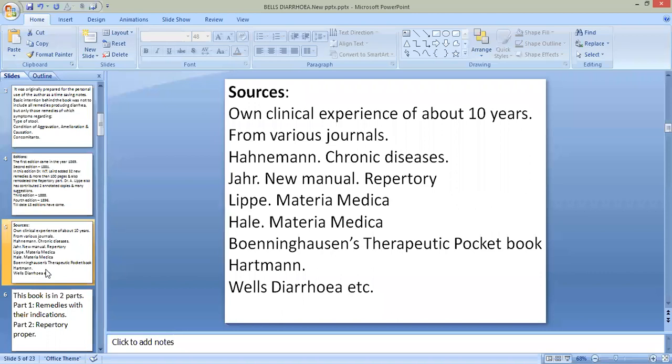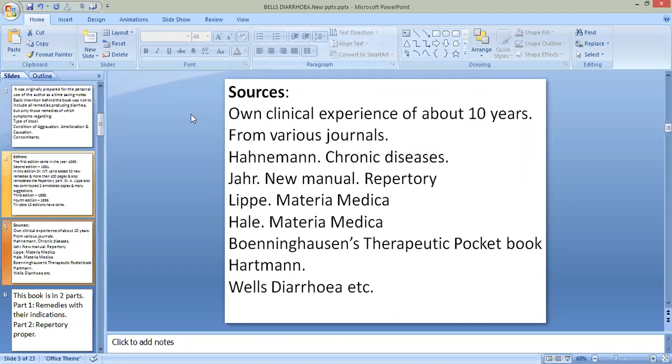As I told just now, all the symptoms as well as all the medicines included in this book, he took from his own clinical experience of about 10 years. So this was the main source, that is his clinical experience of about 10 years.